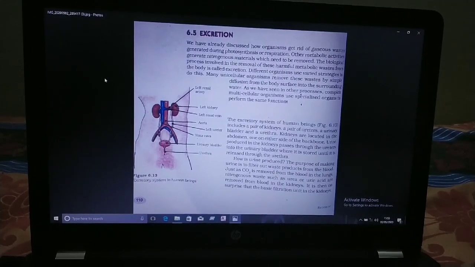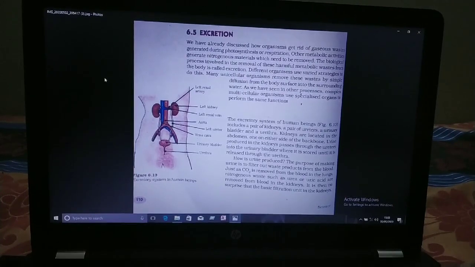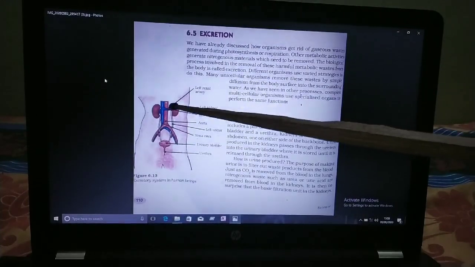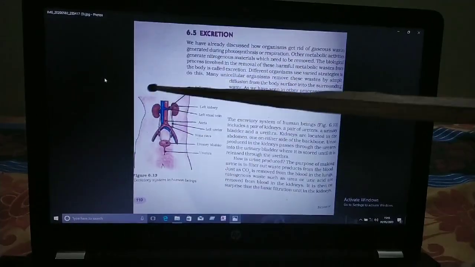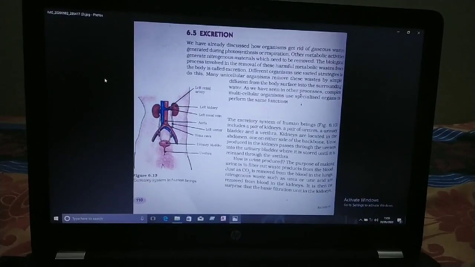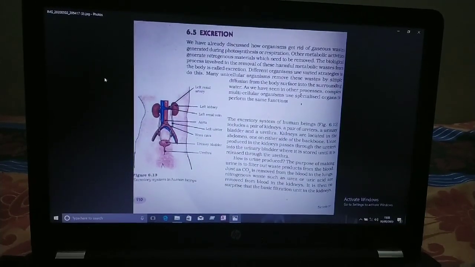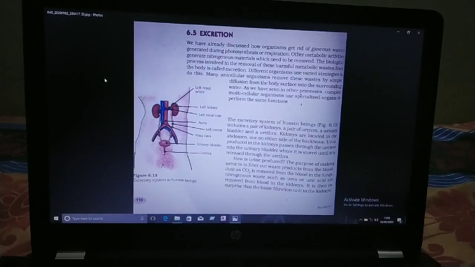Each kidney of a human being is made up of a large number of excretory units called nephrons. Remember that one, nephron. The nephron has a cup-shaped bag at its upper end, which is called Bowman's capsule. The lower end of Bowman's capsule is tube-shaped and is called a tubule.